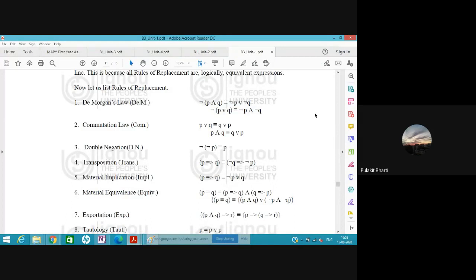Govind, is it okay? You asked for the truth table.